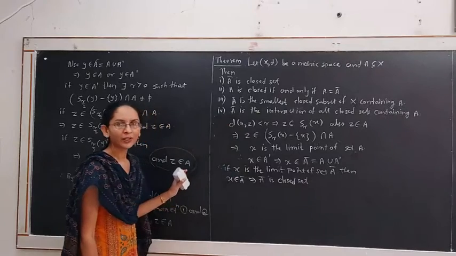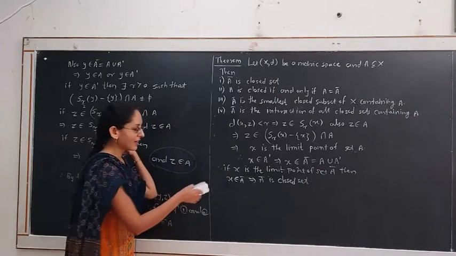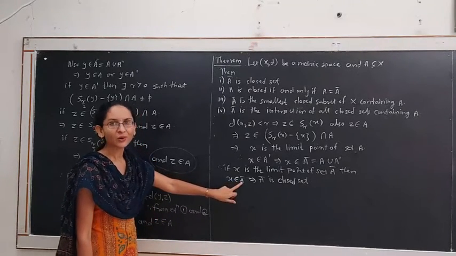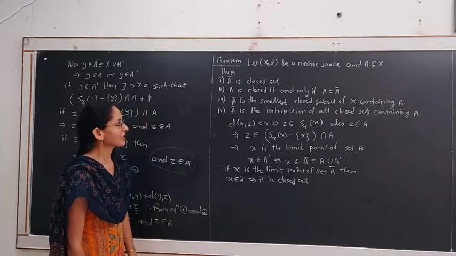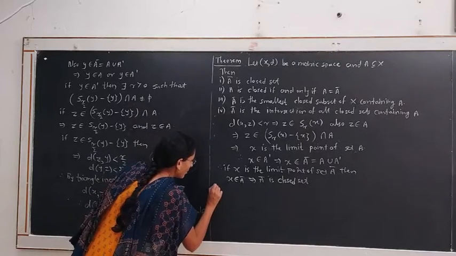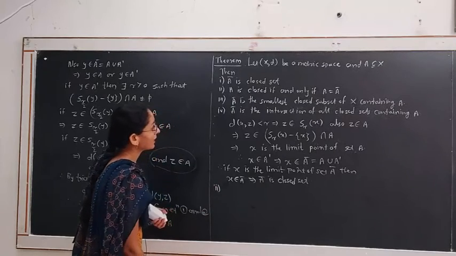Since X is an arbitrary point, we considered X as a limit point of set A closure, and X belongs to A closure. This means A closure contains all of its limit points. Hence A closure is a closed set. In the second statement, we prove